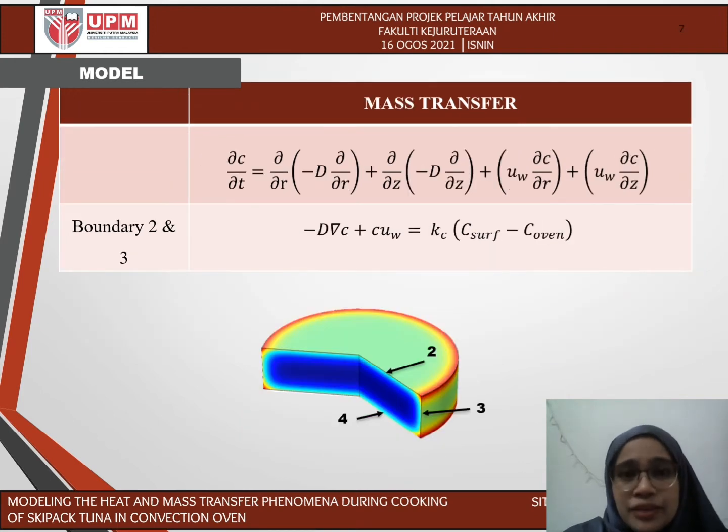And this is the mass transfer model, which relates to the diffusion and convection processes during oven cooking. C is the moisture concentration, while Kc is the mass transfer coefficient. On boundaries 2 and 3, the moisture is removed by convection. Hence, both heat and mass transfer are coupled and linked to each other.